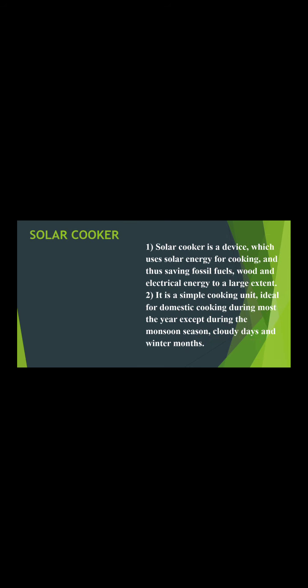Next, we are going to see about the solar cooker, which works under the application of solar energy. A solar cooker is a device. Here, the light energy is converted into heat energy for cooking. It is a simple cooking unit, ideal for domestic cooking during most of the year except during the monsoon season, cloudy days, and winter months. This is the solar cooker device.